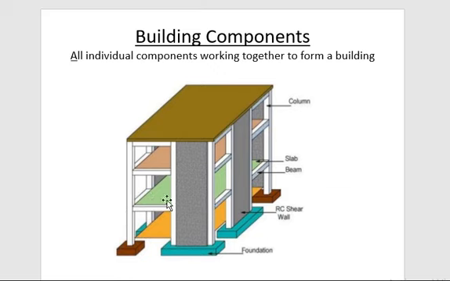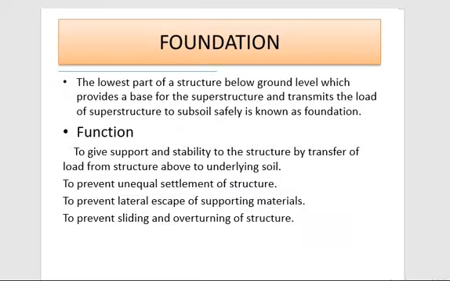So the horizontal member is called a beam. This is a structural member because it carries the load. It transfers the load to the column. So that's why we are calling it a structural member: column, beam, and this is slab, or we can say roof slab. This is slab. This is beam. Okay, so let's discuss all the components one by one.